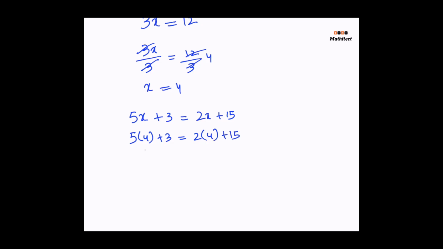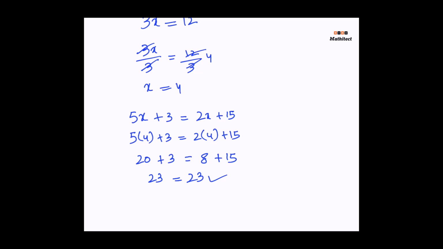Which means 5 times 4 equals 20, plus 3, equals 2 times 4 equals 8, plus 15. 20 plus 3 equals 23 and 8 plus 15 also equals 23. Which means our solution x equals 4 is actually correct and valid.